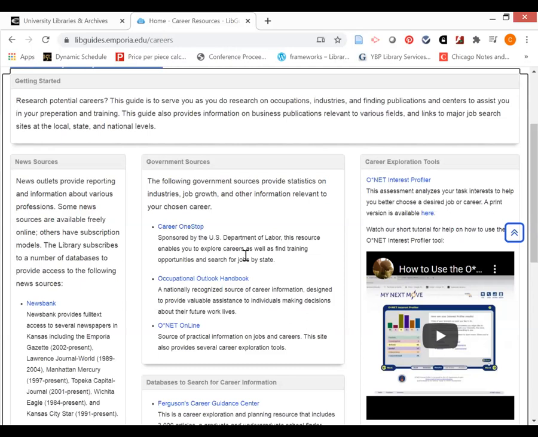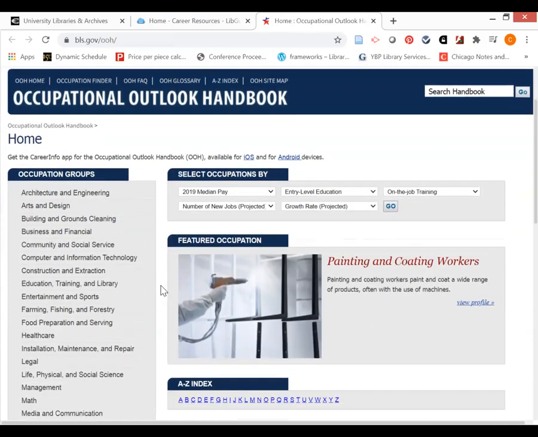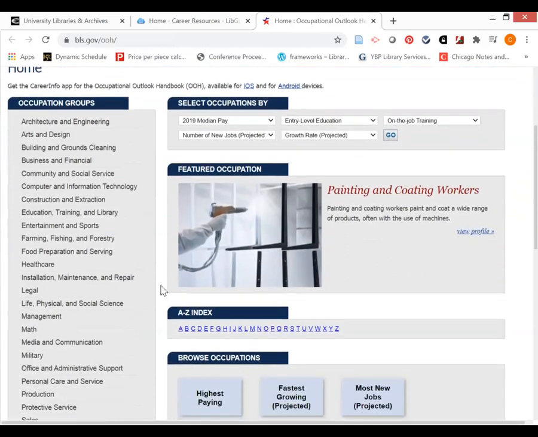So under government sources, we are going to start with one that may be familiar to you. It's called the Occupational Outlook Handbook. And this is sponsored by the United States Bureau of Labor Statistics. So you're getting some good, credible government information about occupations and careers. One reason that I like this is that if I'm not quite sure about the career or the occupation that I would want to research, I can look in different groupings or different categories.